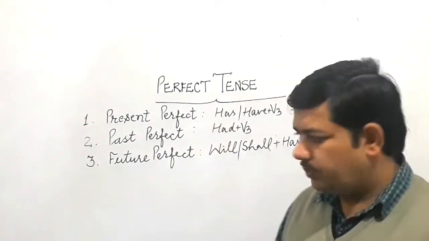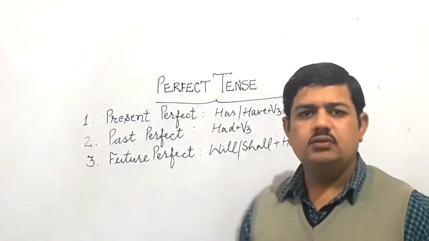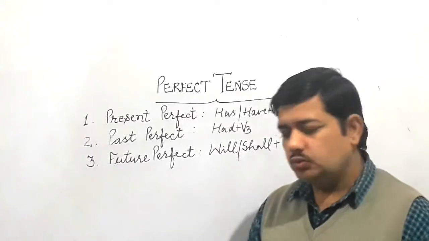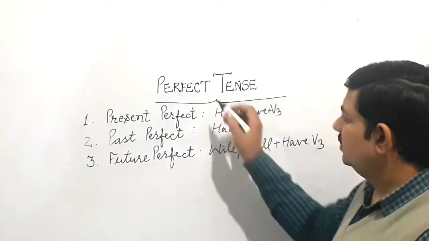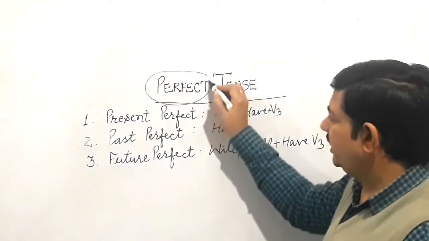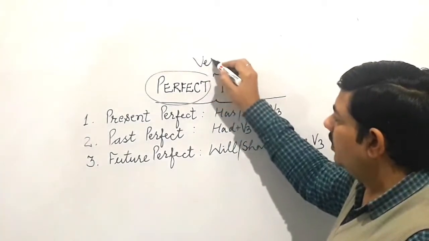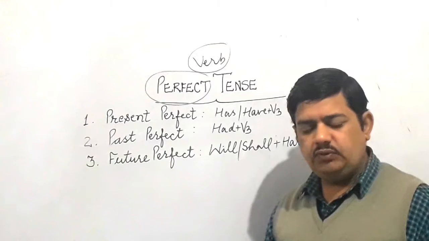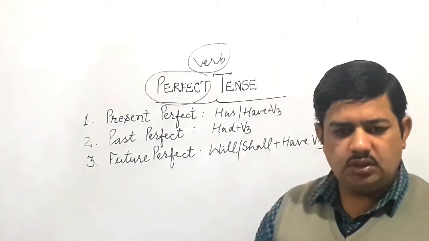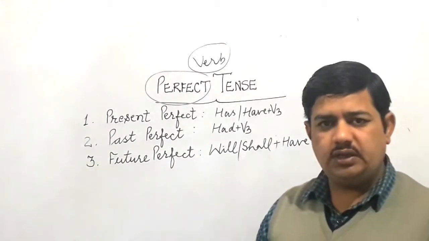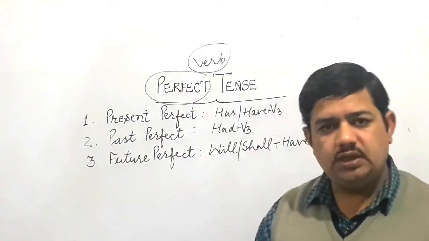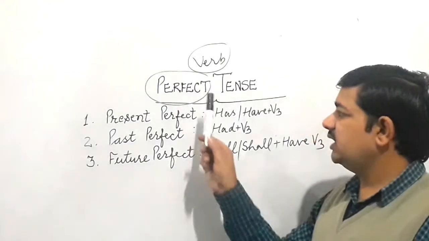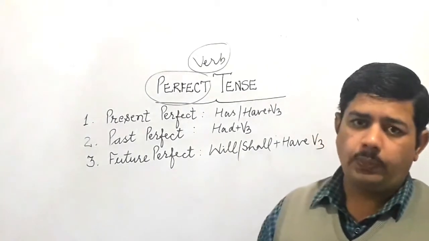See, from the word perfect, it means we are talking about something which is complete. So when we talk about tenses, this word perfect is always related to verb. Earlier also you have been told, when we feel about the completion of any activity, especially verb, there we treat that sentence in this category, that is perfect.